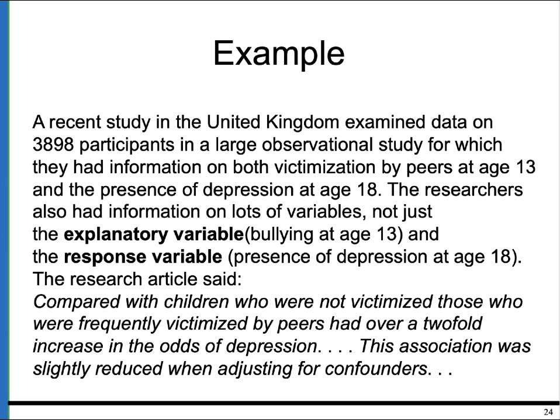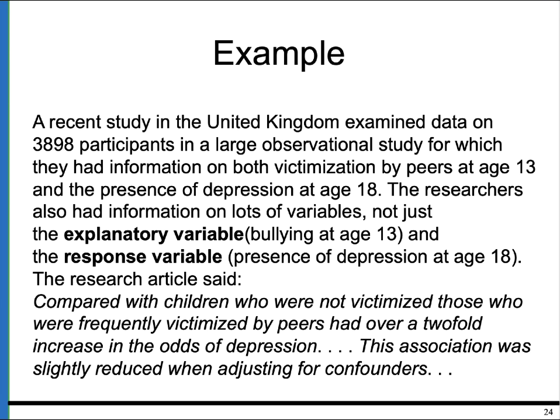In a recent study in the United Kingdom, they examined data on 3,898 patients in a large observational study. They had information on both victimization by peers at age 13 and the presence of depression at age 18. So they did not impose this victimization, but they had information about it. So the researchers were able to look at lots of different variables, not just this idea of whether or not bullying was the problem, and they had more than just this response variable of depression.